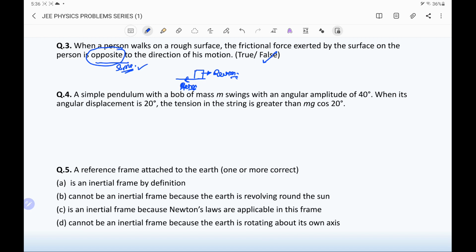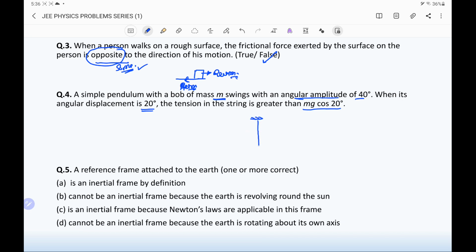Question 4. A simple pendulum with a bob of mass m swings with an angular amplitude of 40 degrees. When its angular displacement is 20 degrees, the tension in the string is greater than mg cos 20 degrees.